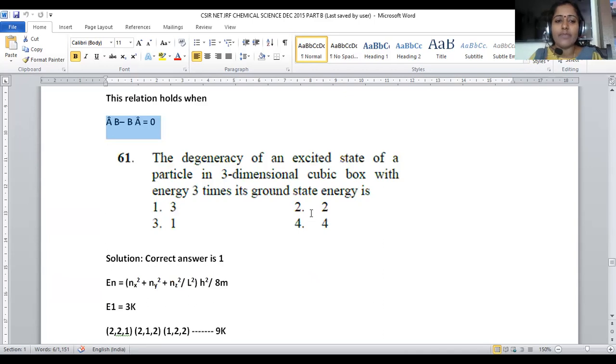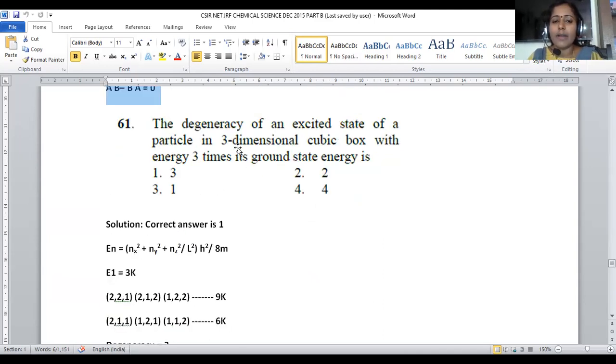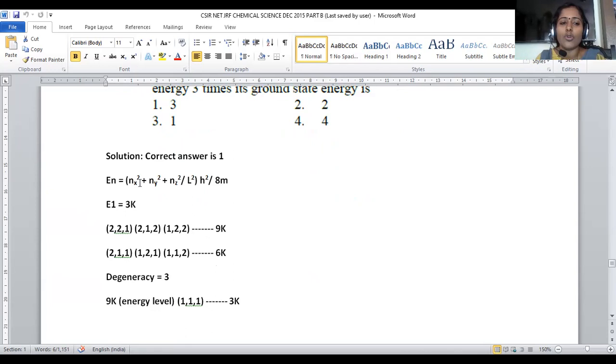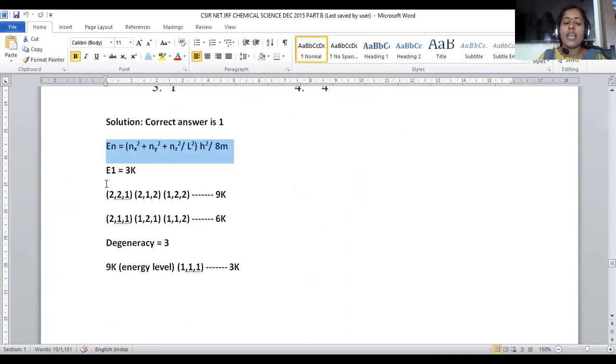Let us move on to question number 61. The degeneracy of the excited state of a particle in a three-dimensional cubic box with energy 3 times its ground state energy is what? So what is the degeneracy of a three-dimensional box when its energy is raised by 3 times? The energy formula for a three-dimensional box is En equals (Nx square plus Ny square plus Nz square) by L square into h square by 8m. Being three-dimensional, we have to consider the x, y, and z coordinates. This is the formula for the energy calculation of a three-dimensional box.